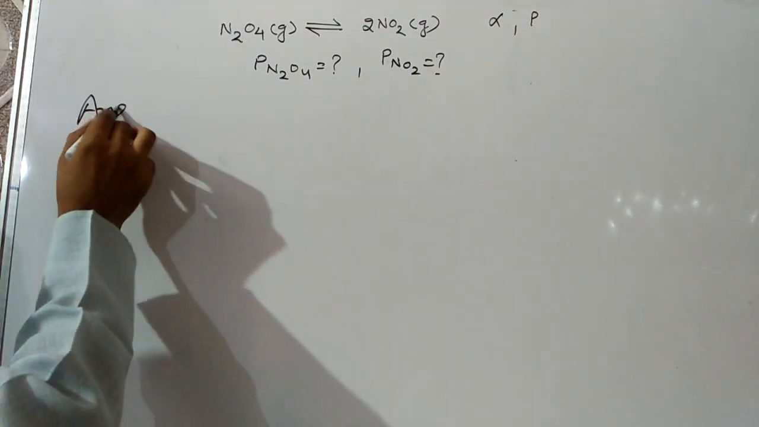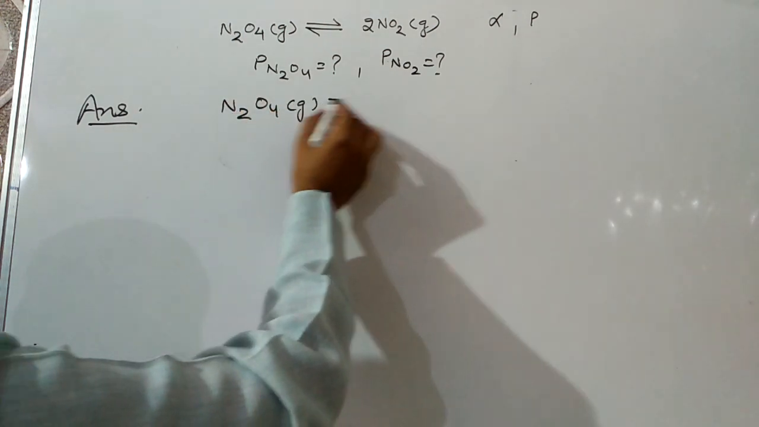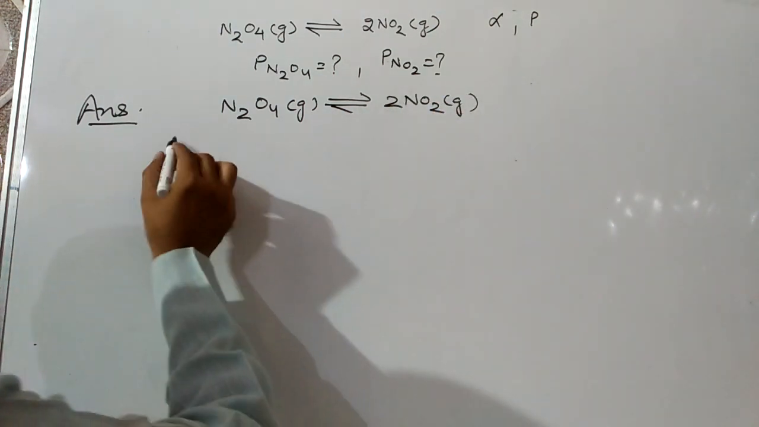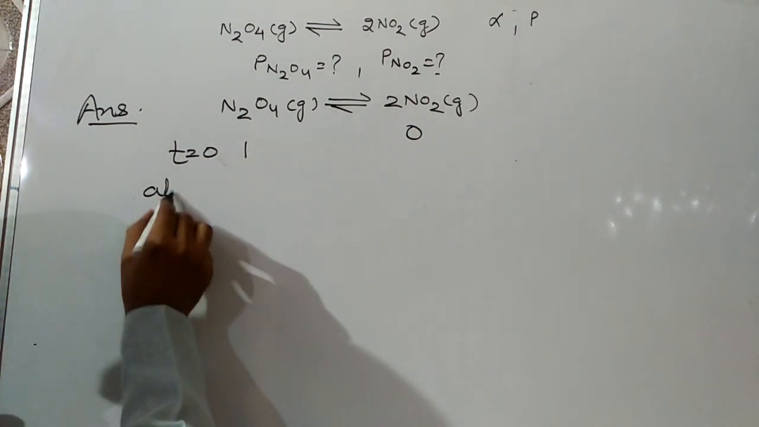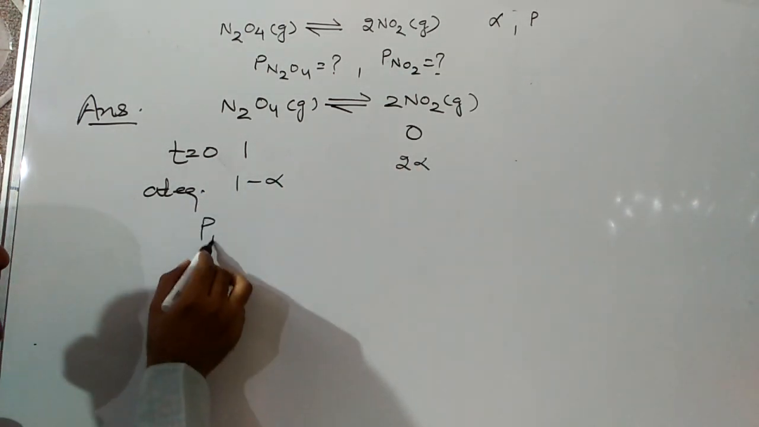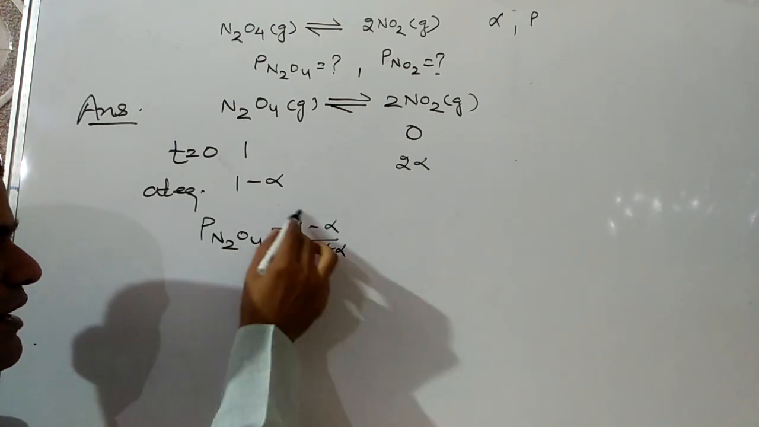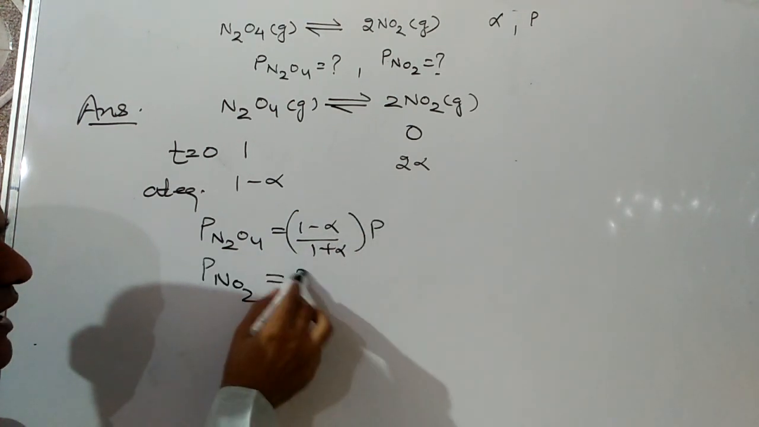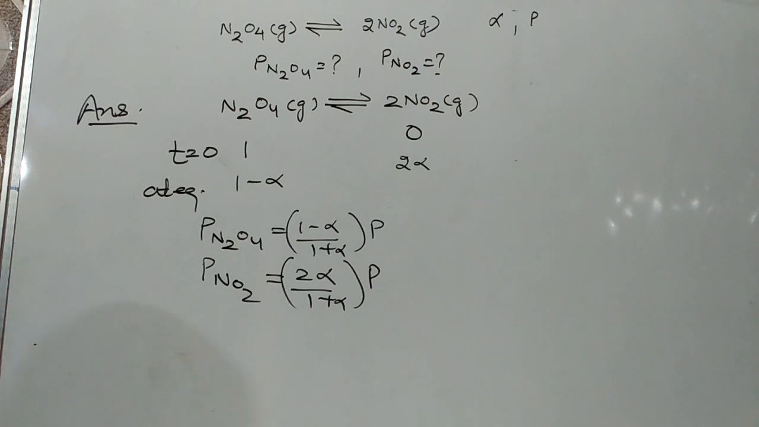Same way we may proceed. First we have to write down the equation. N2O4 gas is in equilibrium to give 2NO2 gas. When t is 0, then N2O4 will be 1, NO2 0. At equilibrium, it will be 1 minus alpha, then 2 alpha. So partial pressure of N2O4 will be 1 minus alpha upon 1 plus alpha into P, and partial pressure of NO2 will be 2 alpha upon 1 plus alpha into P. I hope you understand the concept of partial pressure.